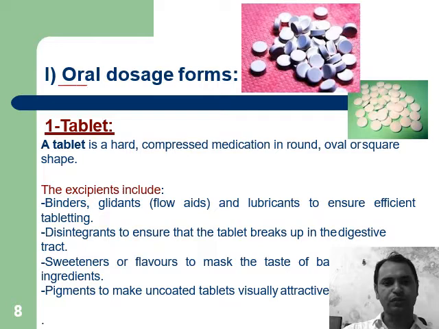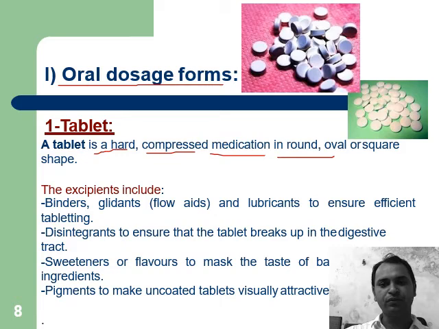Oral dosage form. Oral dosage forms basically include tablets, capsules, syrups, etc. Now it comes under the oral solid dosage form. Number one is tablet. A tablet is a hard, compressed medication in round, oval, or square shape.